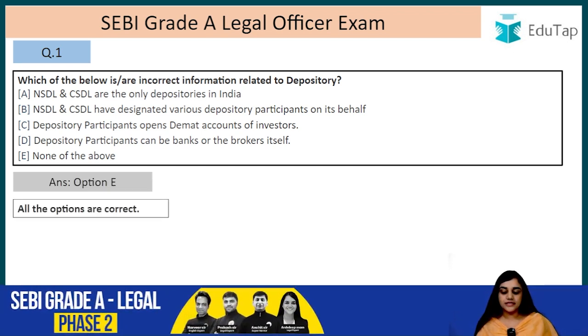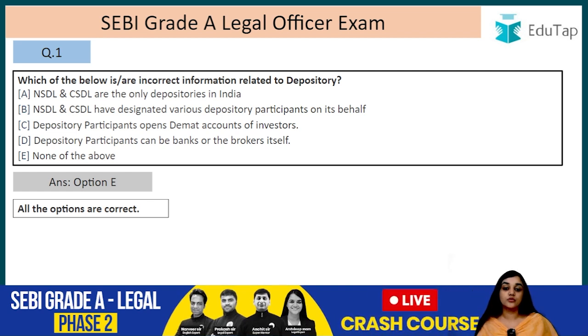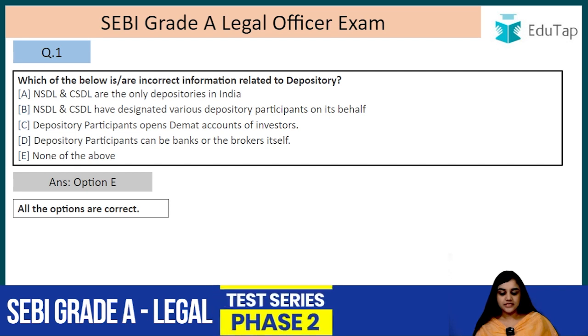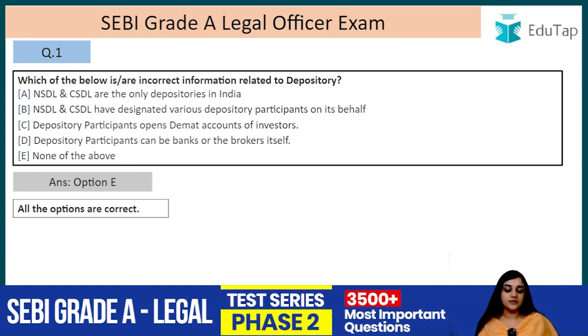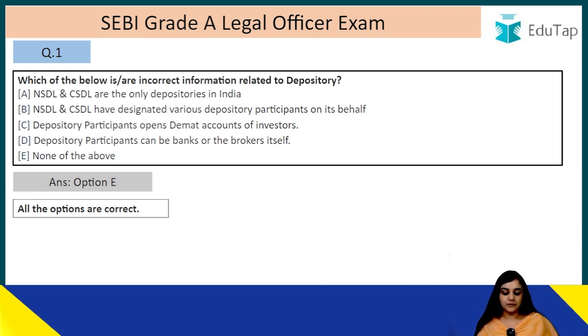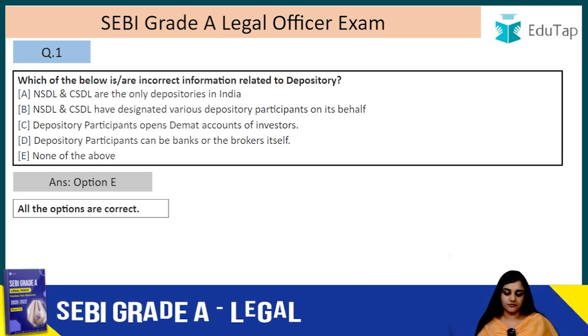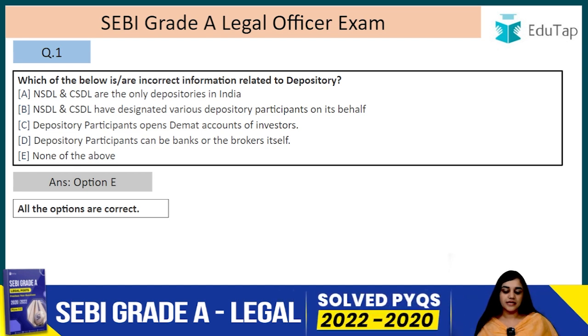That is, all these statements are correct with regard to the depository and the depository participants. NSDL and CDSL are the only depositories in India and they have designated various depository participants on their behalf. Depository participants help to open demat accounts for investors, and they can be banks or the brokers itself. Depository participants can be bankers or brokers itself. Alright, question number 2.